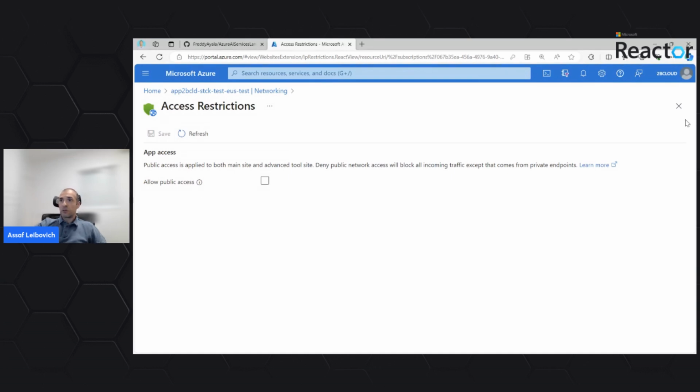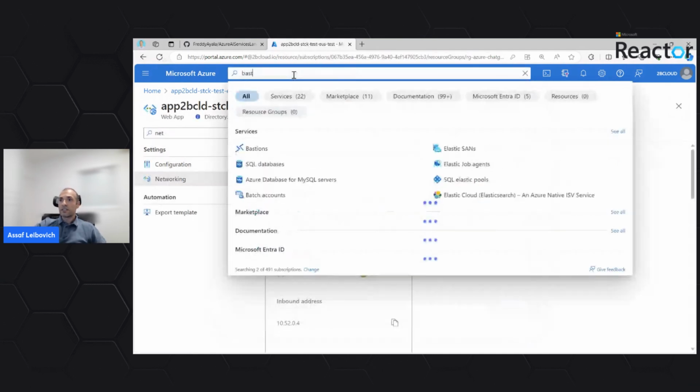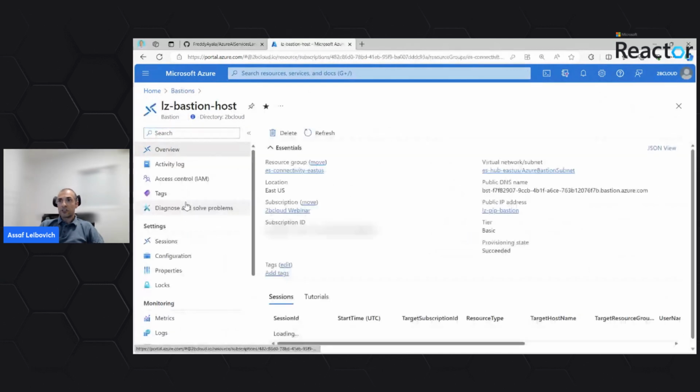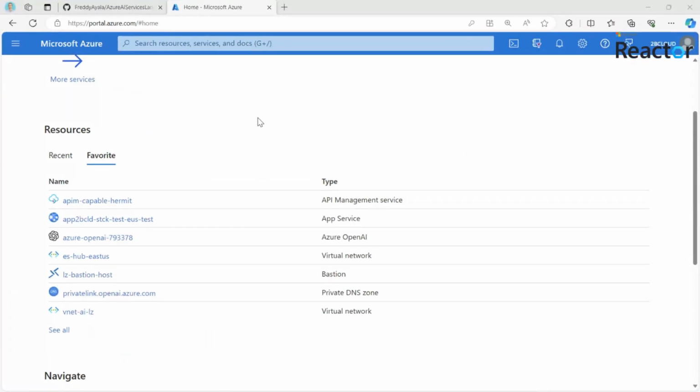And the last service that I would like us to look at in this review of services is our Bastion host. This is the managed service that will enable us to connect remotely to an RDP session inside the Jumpbox virtual machine that we have, and allow secure connectivity and access to the internal environment. So let's go for the live demo, showcasing the way that the landing zone environment was created for us.